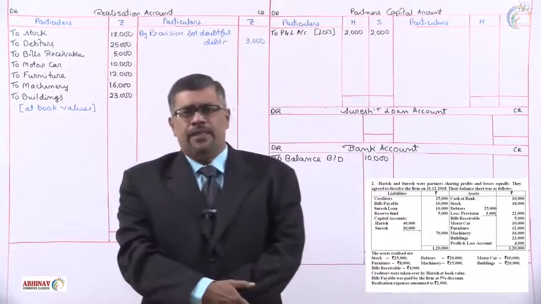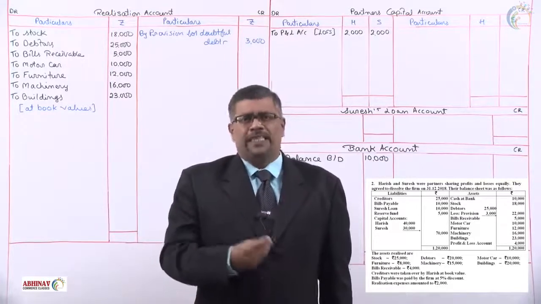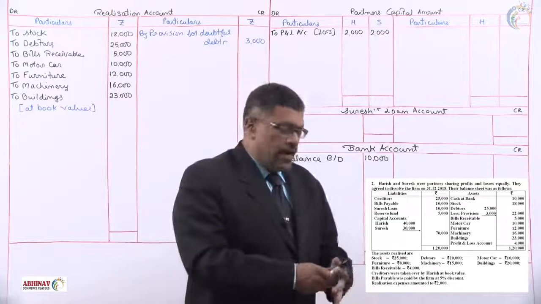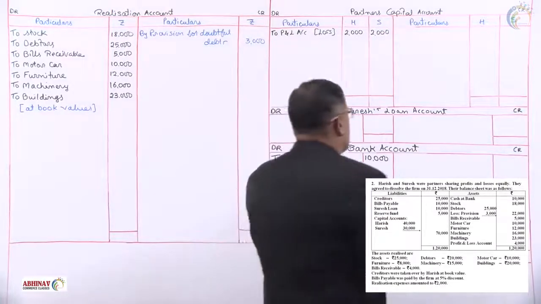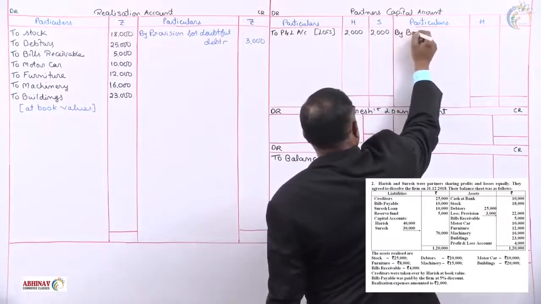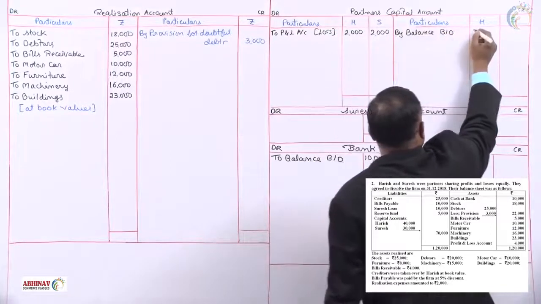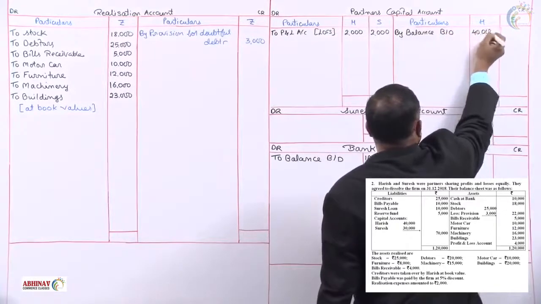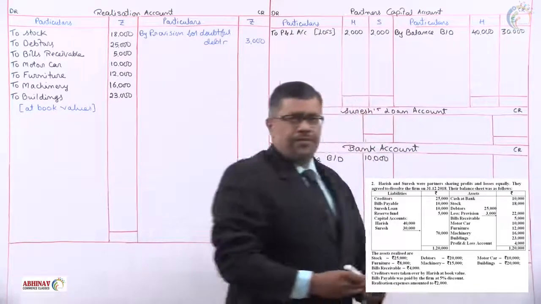Now the liabilities. Before we take up any of the liabilities, first we'll take up the capitals, then the rest of the liabilities. Check what are the capitals of Harish and Suresh. They are given as 40,000 and 30,000. First, let us record this. By balance brought down, 40,000 and 30,000.